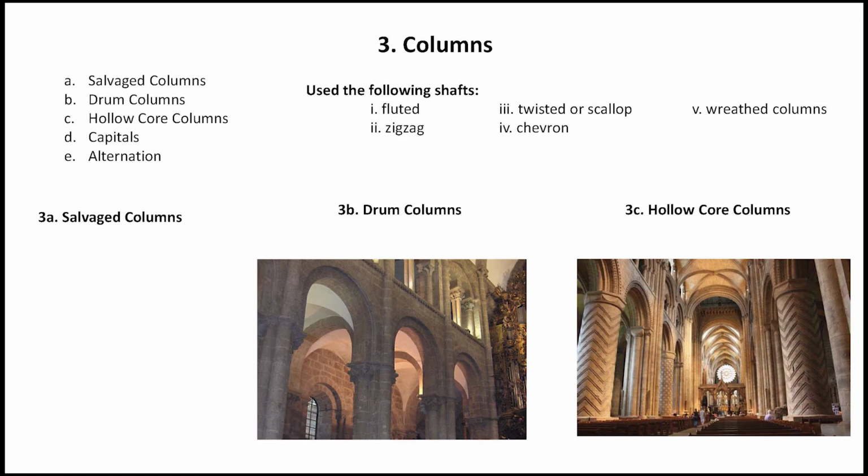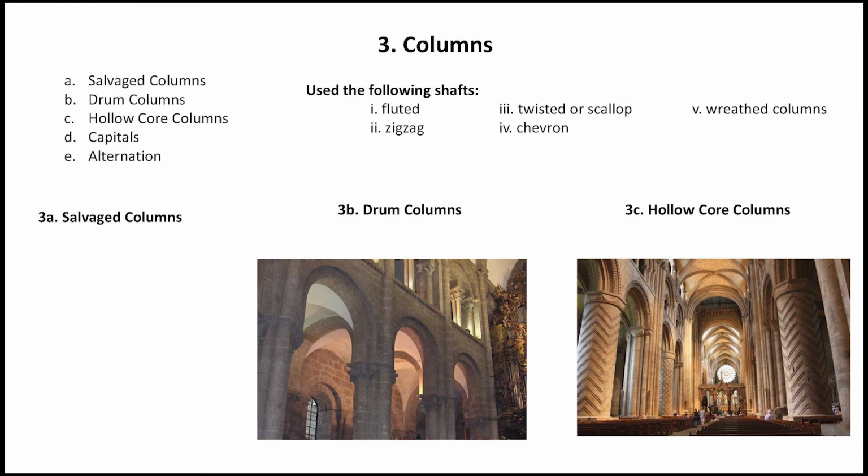Along with these drum columns, we can also see the hollow core columns, as we just discussed a little before, salvage columns and pilasters, which are basically columns embedded in a wall, or false columns which do not carry any load but give an impression of columns. They are called pilasters. So the basic four types of columns that we can see are the salvage columns, the drum columns, the hollow core columns, and the pilasters. These are the basic four types of columns that were extensively used in Romanesque architecture.